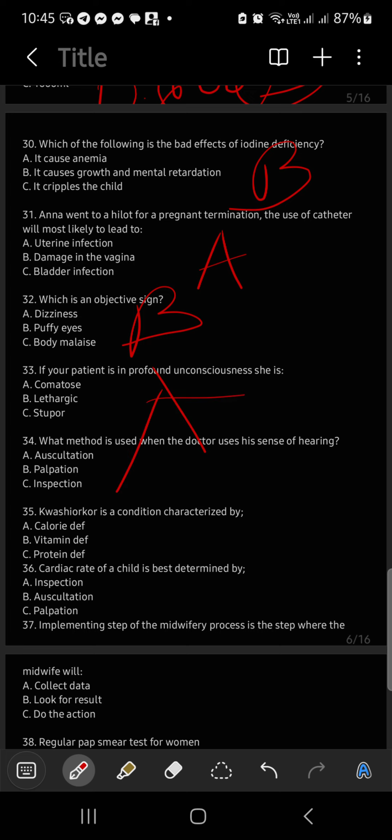What method is used to doctor with sense of hearing? Oh, of course, auscultation. What else? Okay, kwashiorkor is characterized by protein deficiency. If I'm not mistaken, it's protein deficiency. No? Kwashiorkor. Okay?